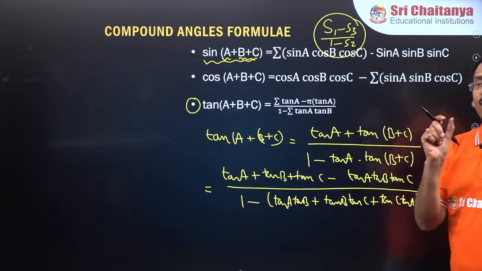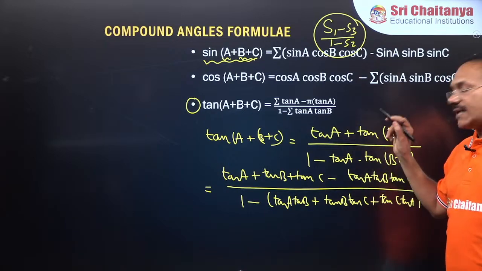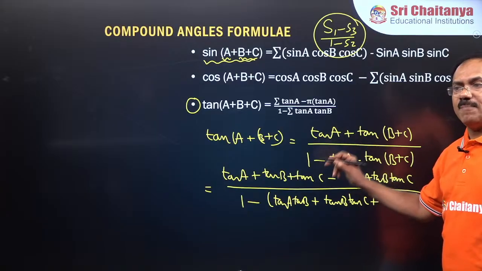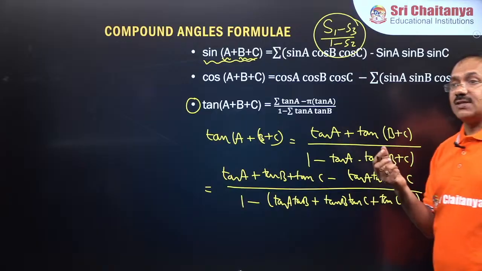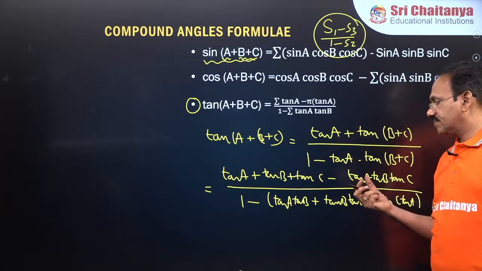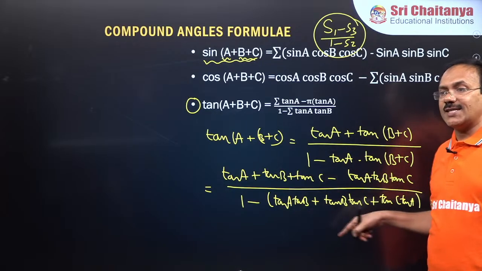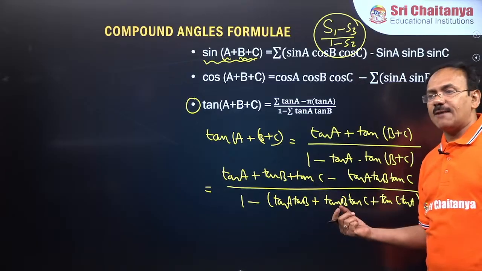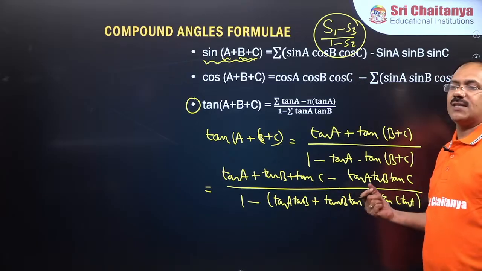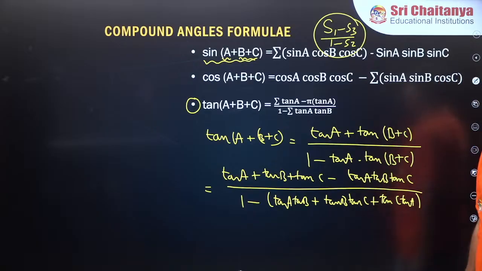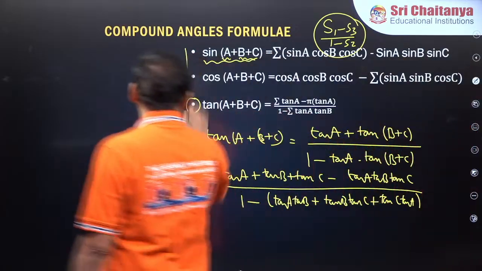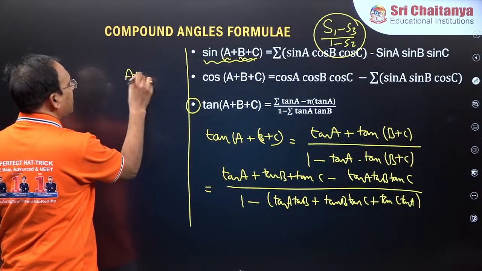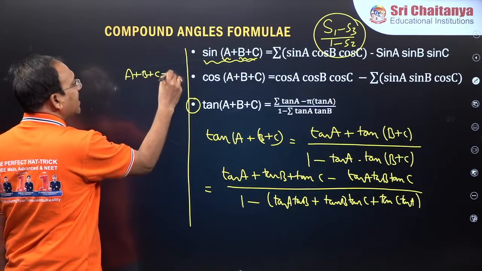S1 means sum of single terms, that is tan A plus tan B plus tan C, minus S3, which means the three-term product tan A tan B tan C, by 1 minus S2, which means two-term products tan A tan B plus tan B tan C plus tan C tan A. Clear everyone?